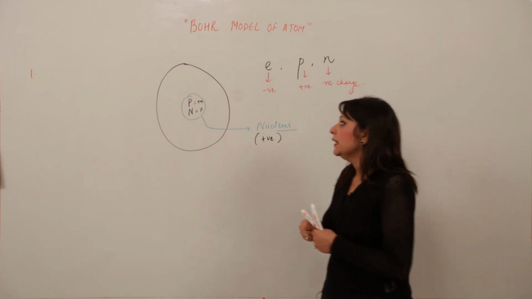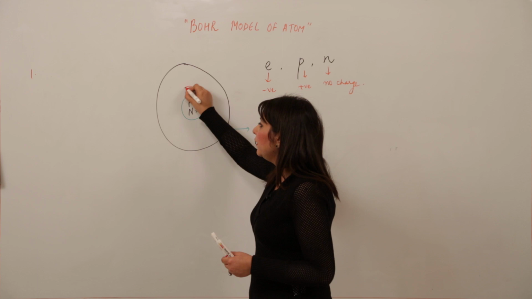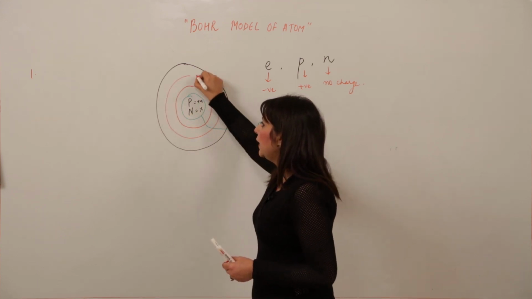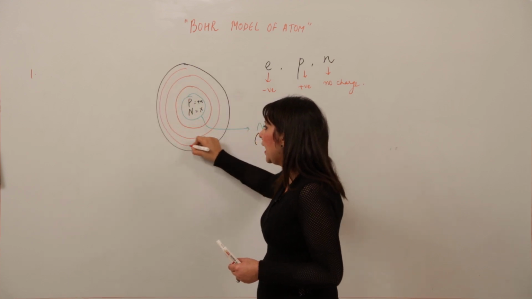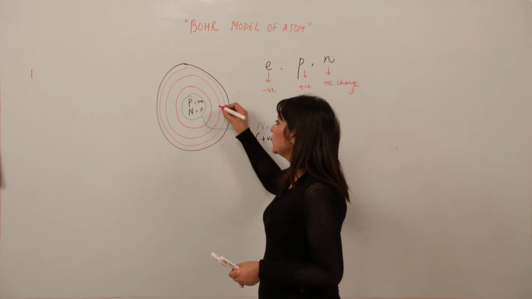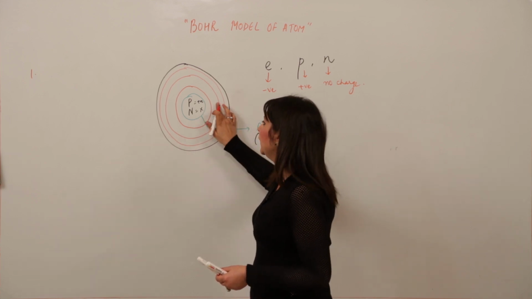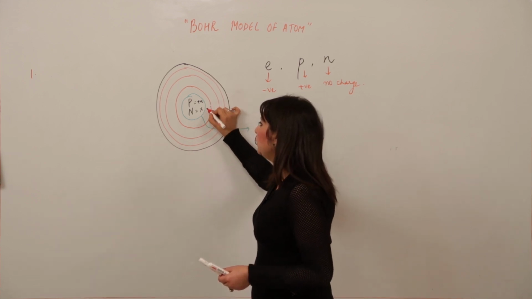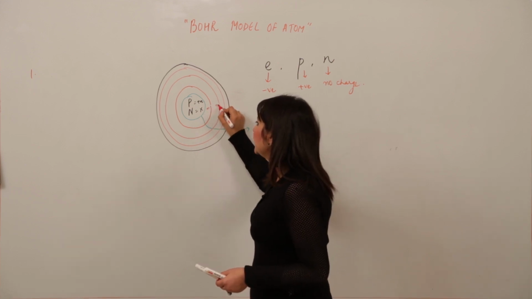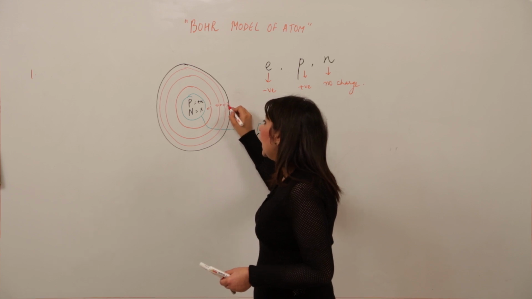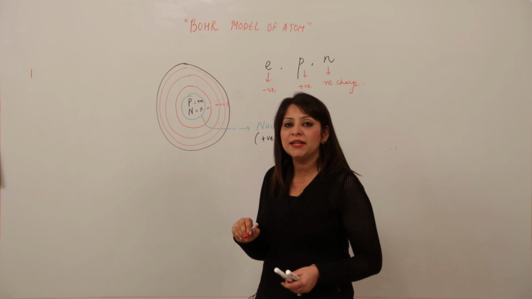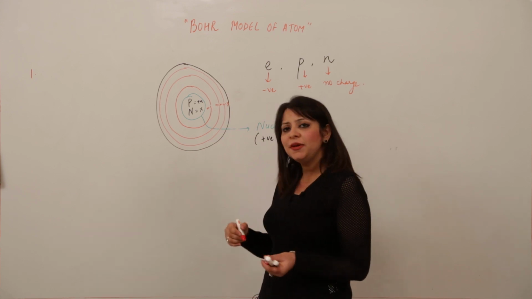Then he explained that outside the nucleus there are shells present. Shells can be as many as we can make. We name them: the first shell, which is closer to the nucleus, is written as 1, that means n corresponds to the number of the shell. 1, the second is 2, third is 3, and we can even use alphabets for that, but we can't use alphabets starting with A, because it is being given by Bohr.